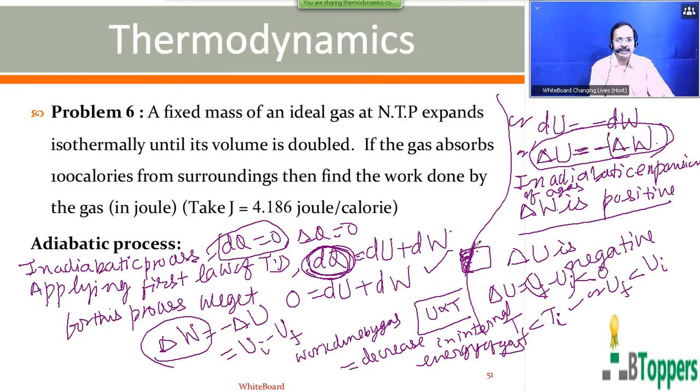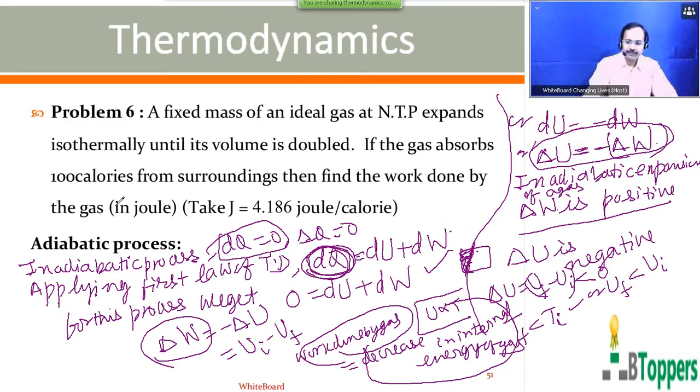That means work is done by the gas at the expense of its own energy. Therefore, the energy of the gas decreases. So the decrease in the energy of the gas will be exactly equal to the work done by the gas during the adiabatic expansion. So in the adiabatic compression, work will be done on the gas.